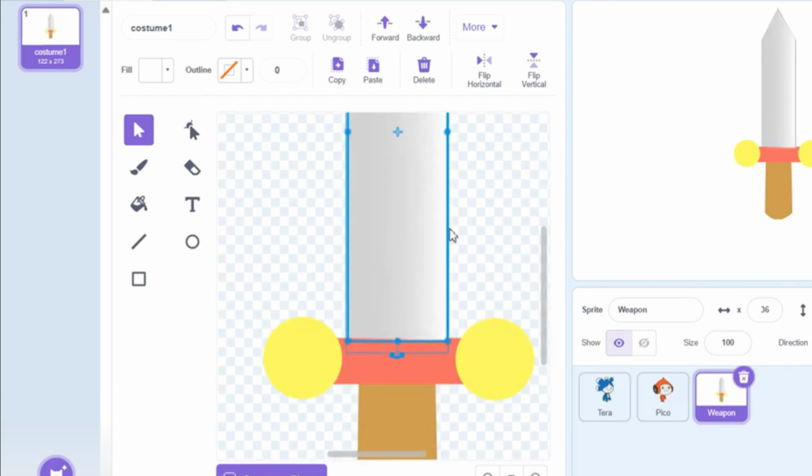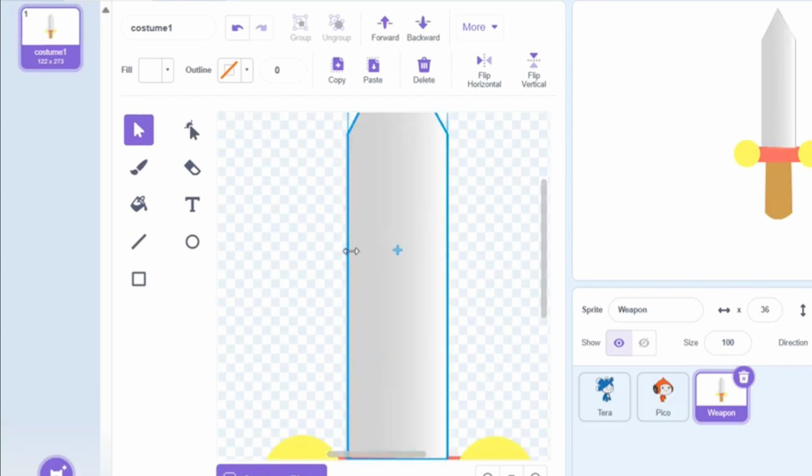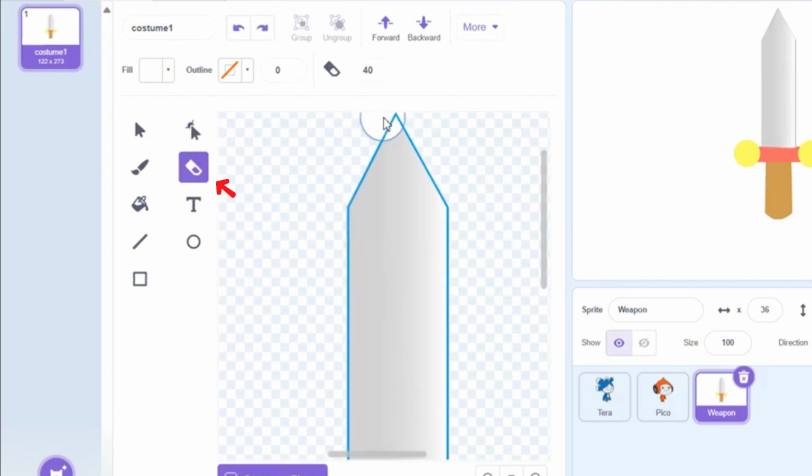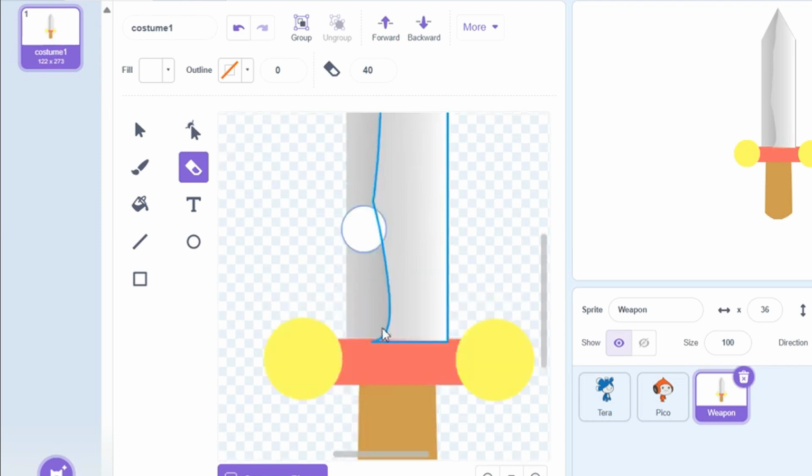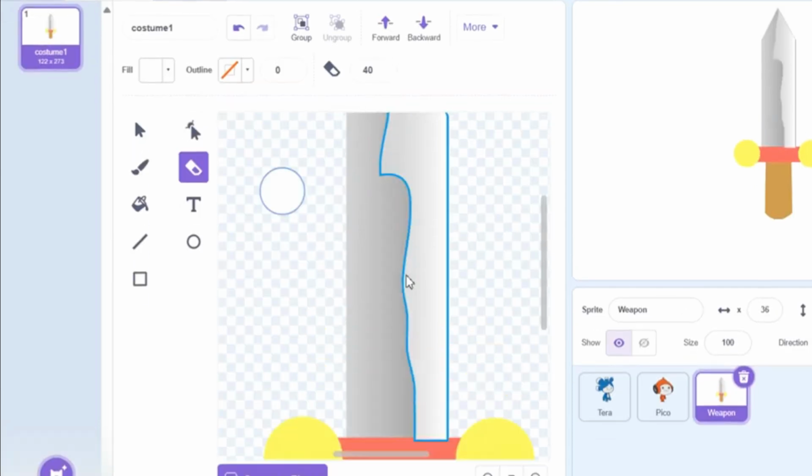And there we go. Now you can just drag it to the side by decreasing its width, or you could just use the rub out tool like me and just rub out one section. Make sure to have it selected so you don't rub out the entire sword. Otherwise, that'll be disastrous. And do your best to make this rub out a clear cut, not too wonky and abstract. And it should be fine.